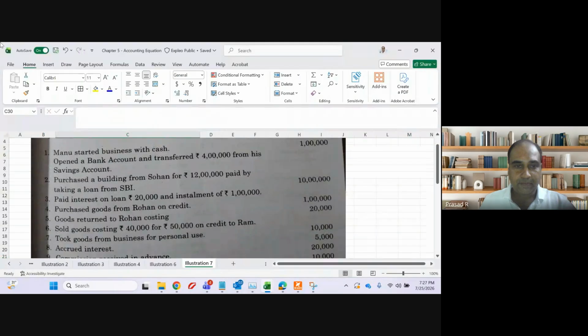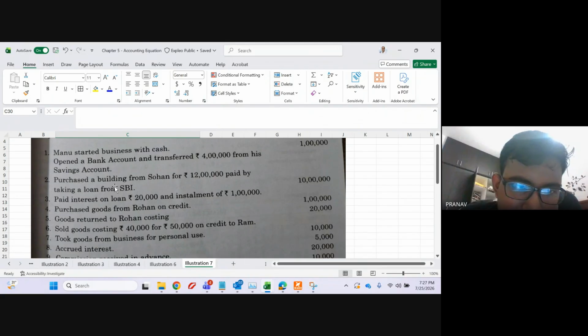Purchased a building from Sohan for 12 lakhs, paid by taking a loan from SBI. Loan is taken from whom? SBI. What is being purchased? Building.